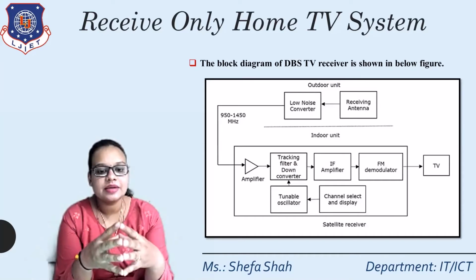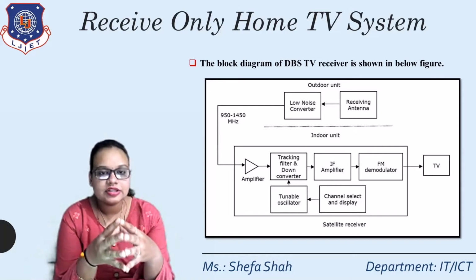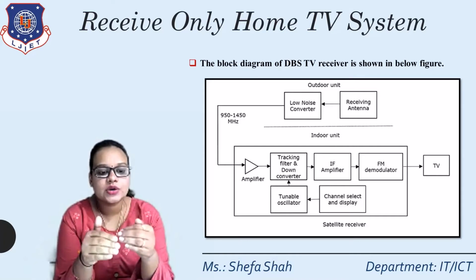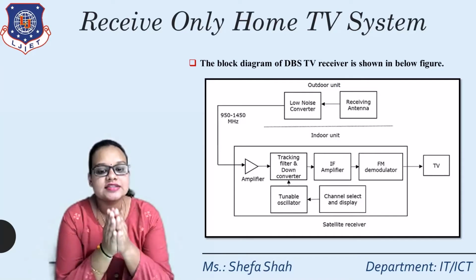The first block is nothing but the amplifier, right? The second block is a tracking and down converter filter. The tracking and down converter filter is again connected with two blocks. First, the tunable oscillator, and it is connected with the channel select and display.